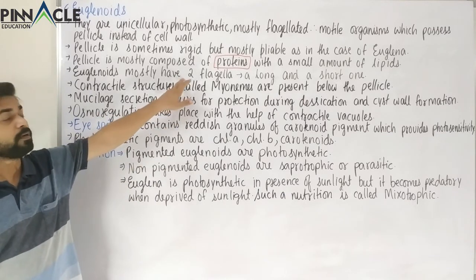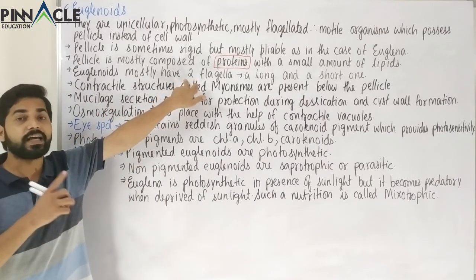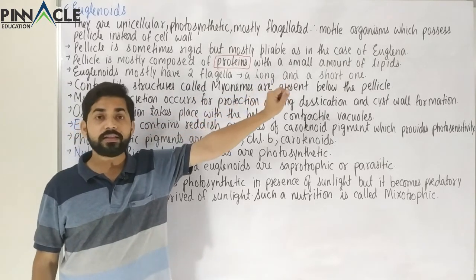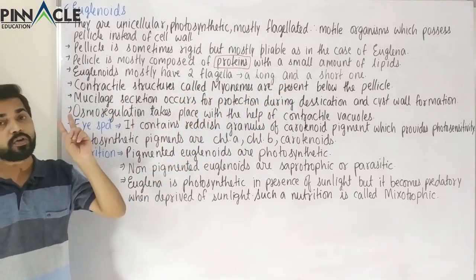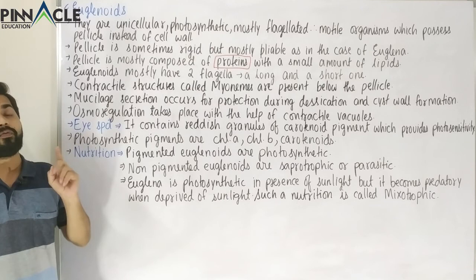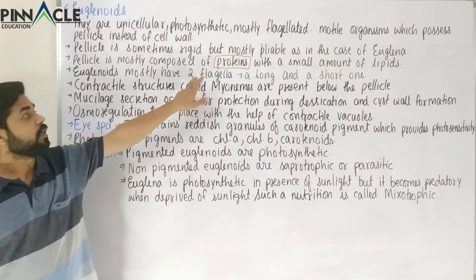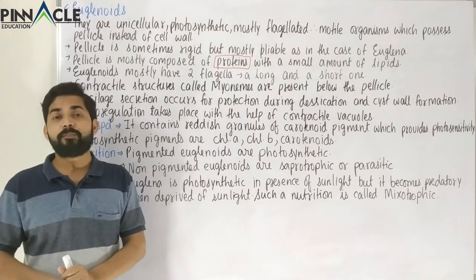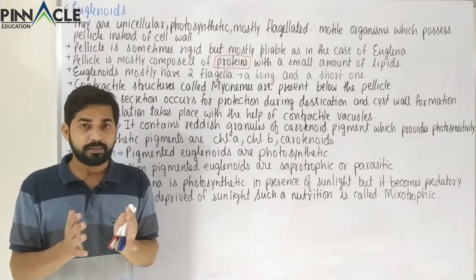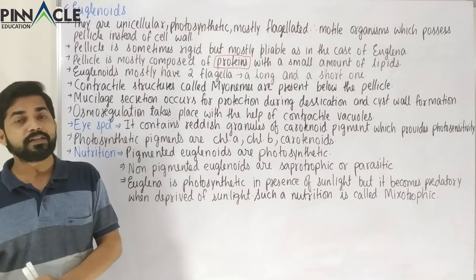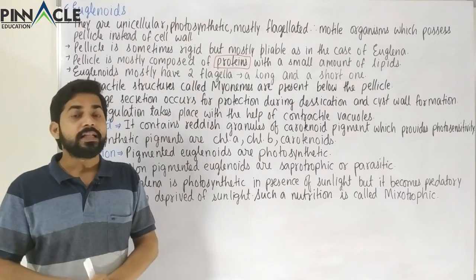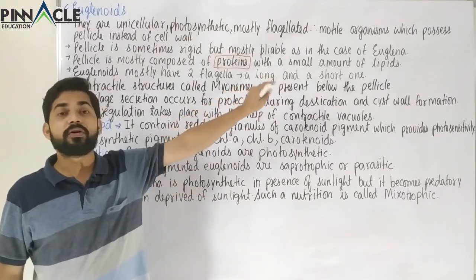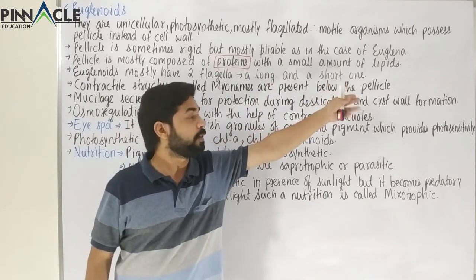So this is the difference between flagella of euglenoids, that is one short and a long one, and in dinoflagellates also two flagella are present. So one was transverse and the other one was longitudinal. Now beneath the layer of pellicle, we know that a cell has a cell membrane, and after that, if something is present, normally a cell wall. Then beneath the cell wall, because here we don't have a cell wall, we have pellicle.